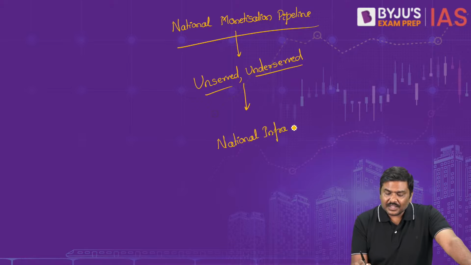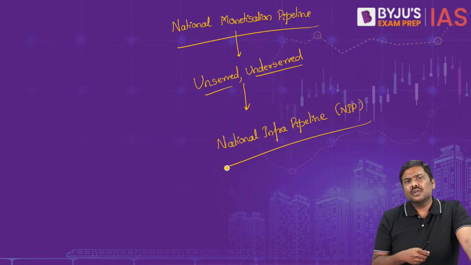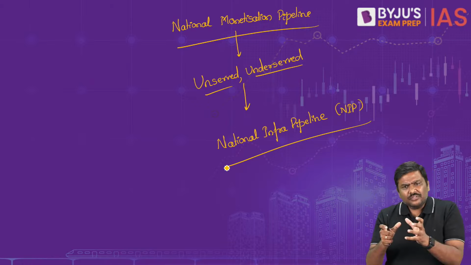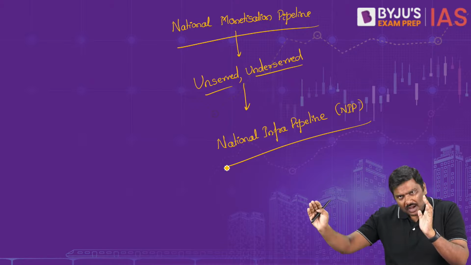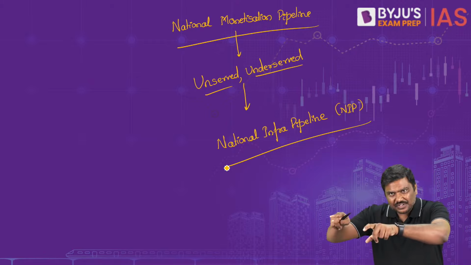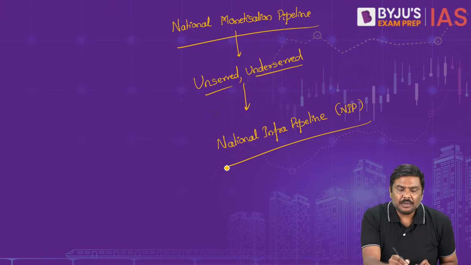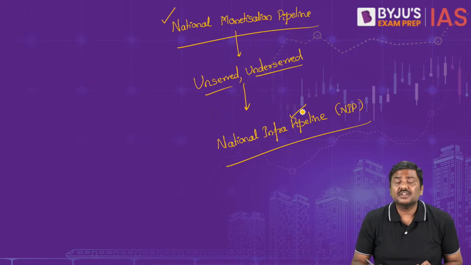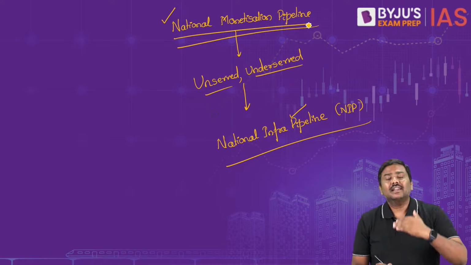National Infrastructure Pipeline, NIP. Any difficulty in understanding this? Under NIP, what is the proposal? We have identified around 9,000 assets or infrastructure projects, and we want to develop these infrastructure projects, but for that we require money. So one of the ways government says it will be able to generate money for development of infrastructure is the National Monetization Pipeline. Right? Now let's start.